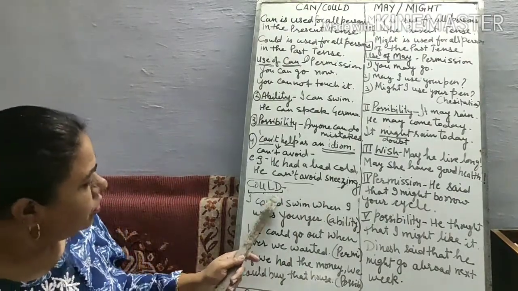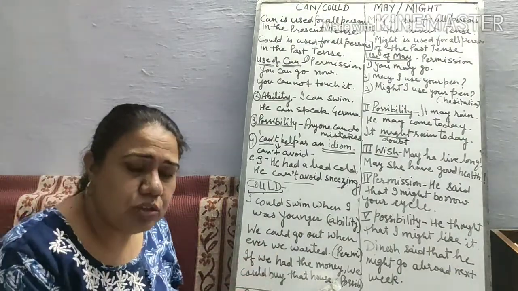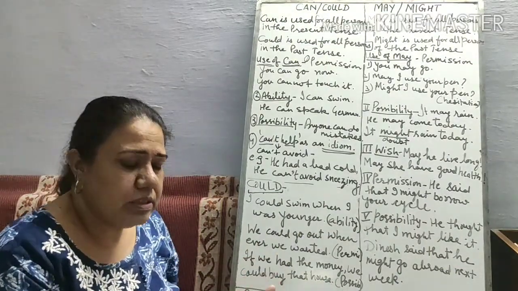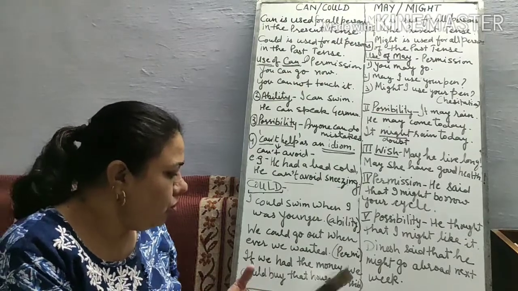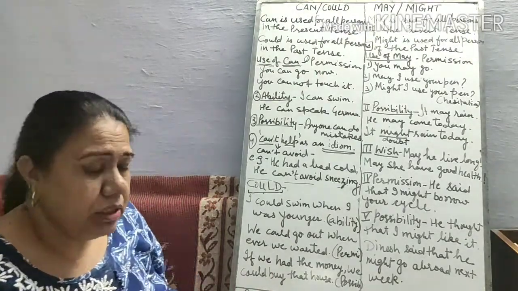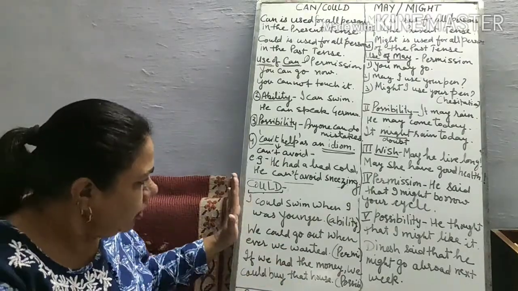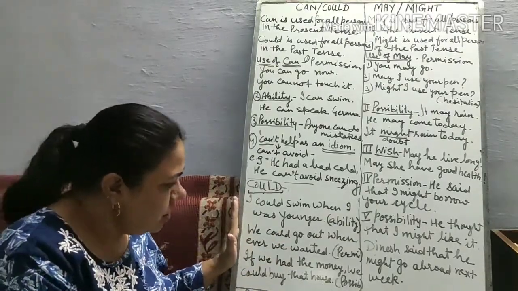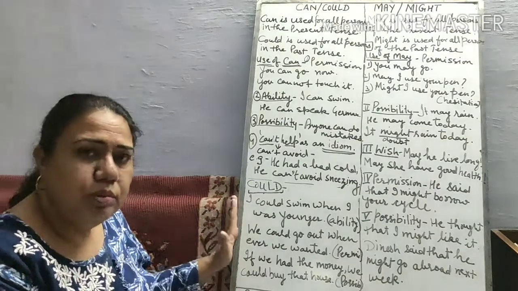And could we use for polite request also. So for a polite request we can say, could you lend me some money? So these types of sentences we take in could: ability, permission, possibility, polite request.